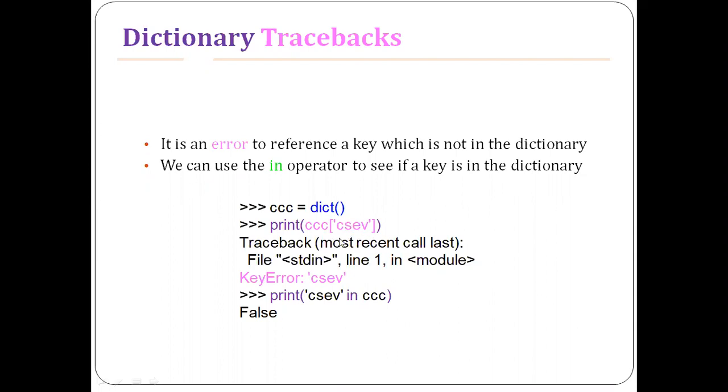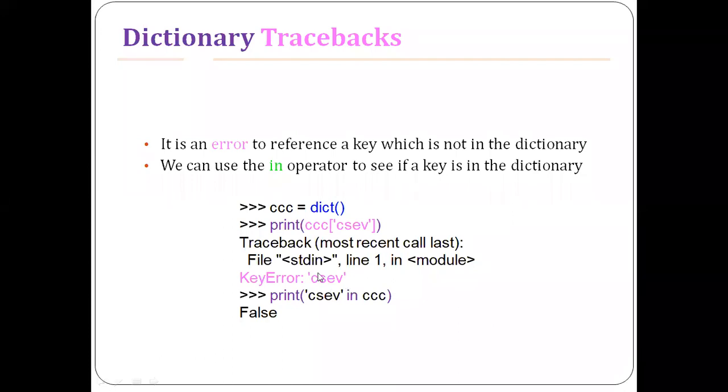This key is not currently there in the dictionary, but I'm still trying to access it. In that case, it will generate an error message stating Traceback, most recent call last, and KeyError. That is, this particular key is not present in the dictionary.